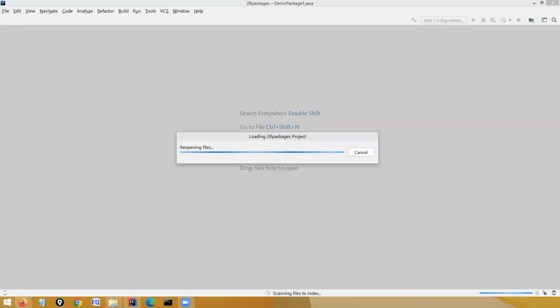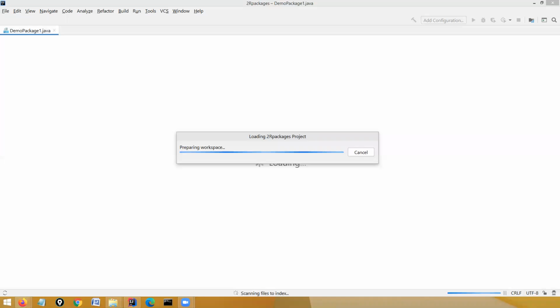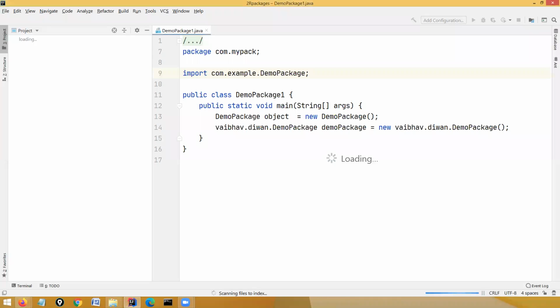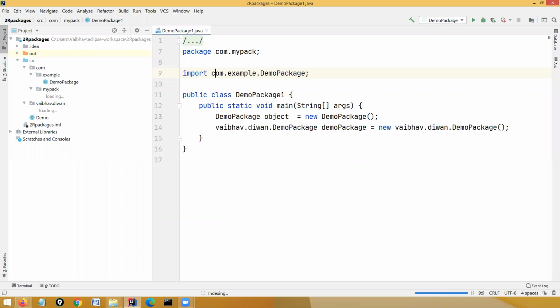Okay, just waiting for this IntelliJ. Last night I closed this particular project as well as IntelliJ. So see, waiting for the indexing to complete. Whenever there's a window update, IntelliJ will take much time to open. Okay, I hope it's open, it's responding.